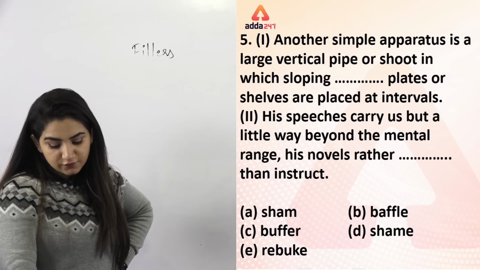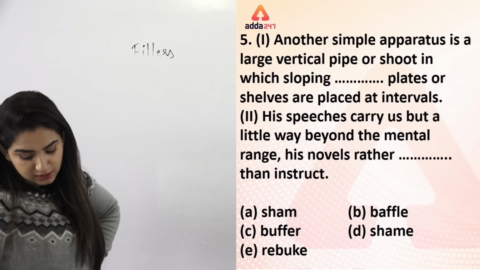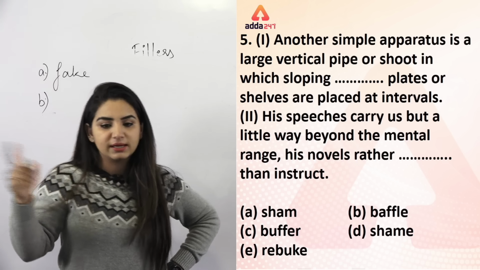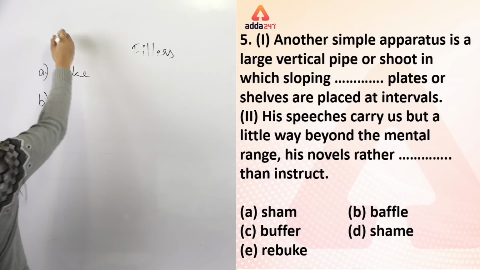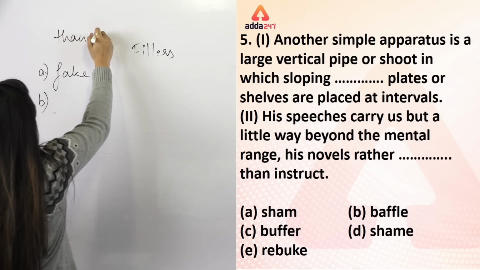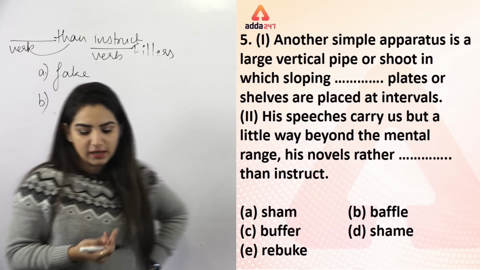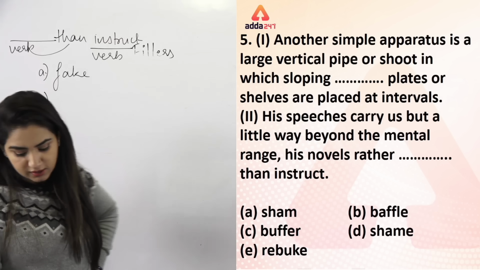The first word is sham. Sham means fake. Option number A, that means fake. Now you need a verb here, right? His novels dash than instruct. Since instruct after than is a verb, obviously what is used here has to be a verb too, right? So first is fake, then we have baffle.